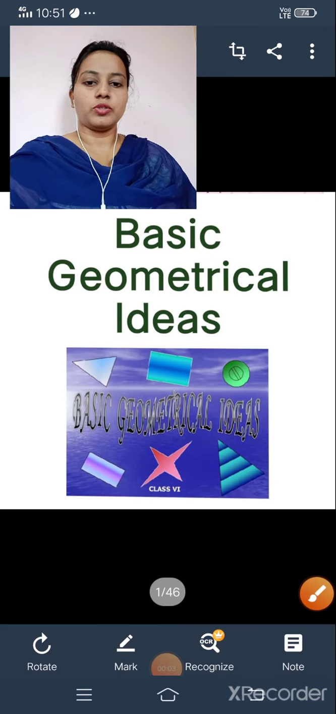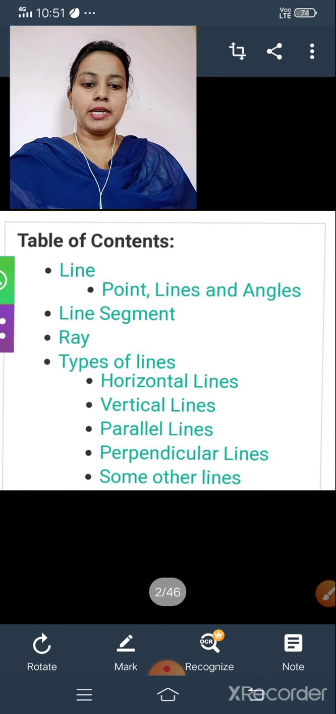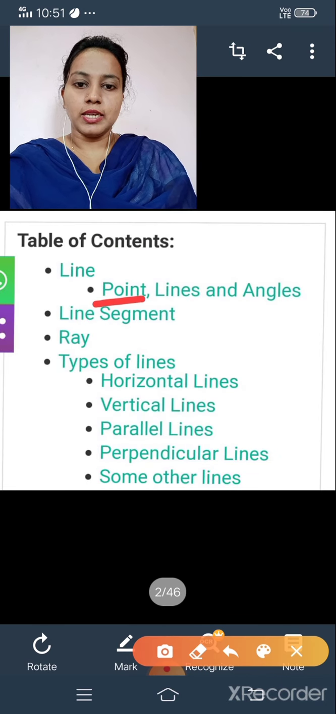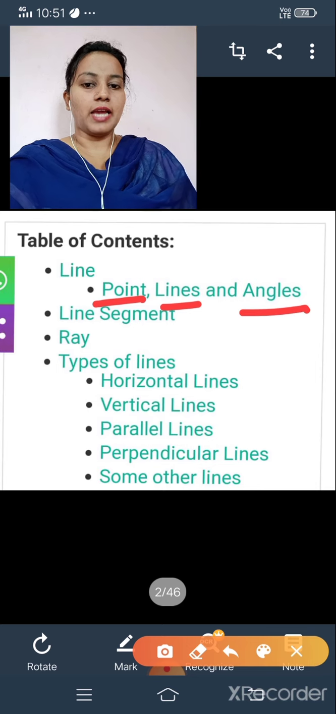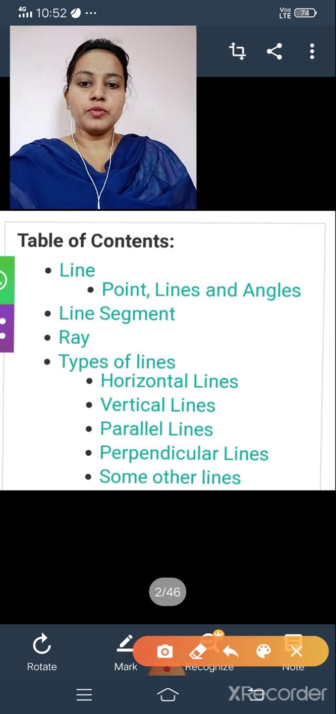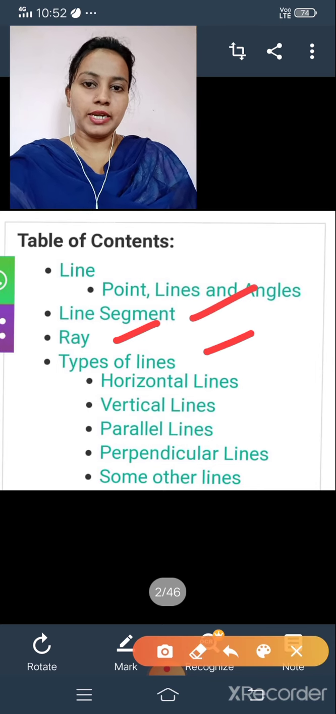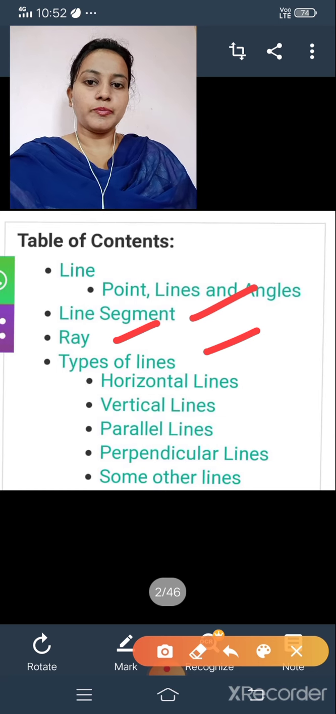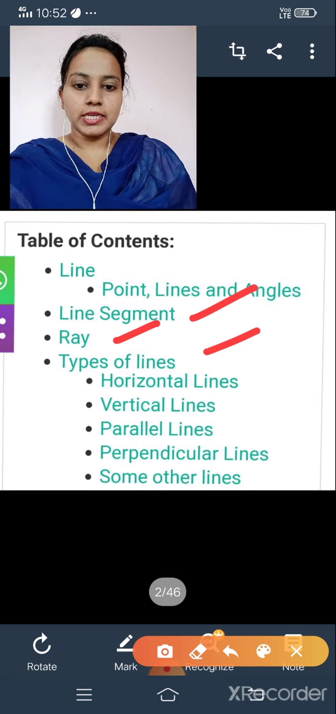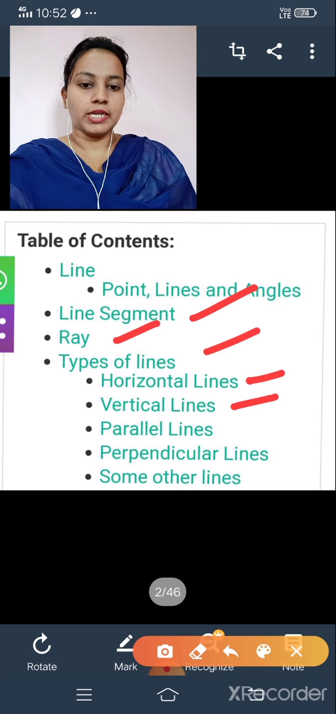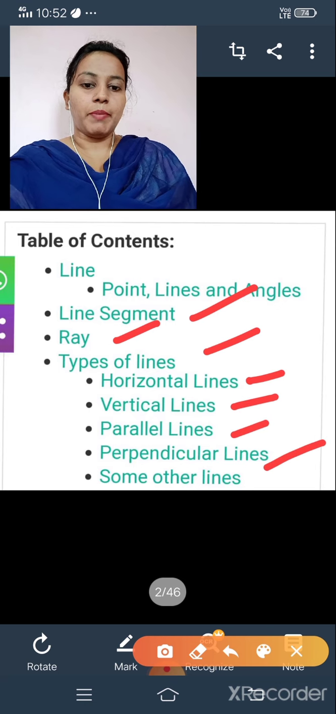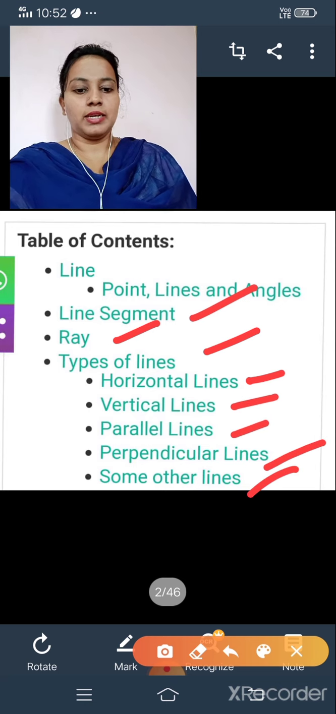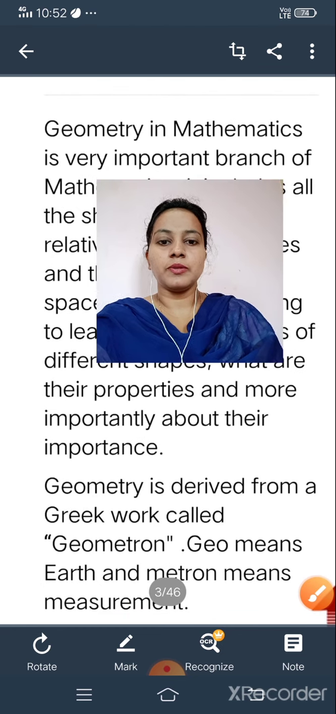Today we learnt about the chapter Basic Geometrical Ideas. Let us see what are today's contents. The first one is points, lines and angles. We are also discussing line segments, rays, and types of lines. In types of lines we are discussing horizontal lines, vertical lines, parallel lines, perpendicular lines and some other lines. Okay, let us start.